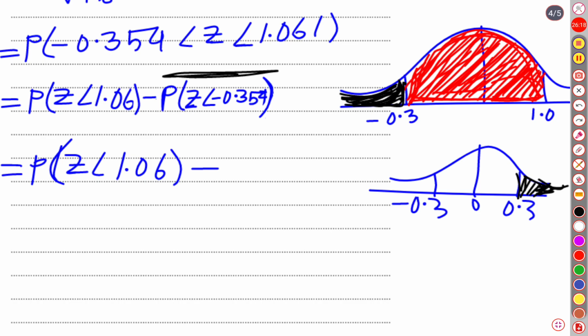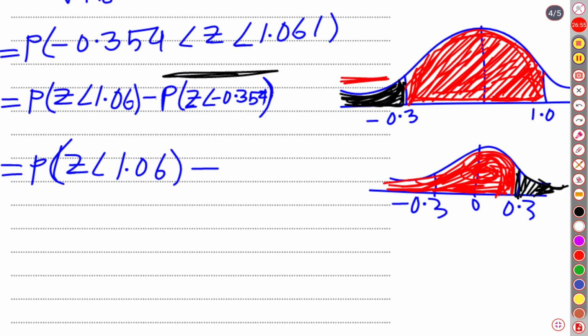If we subtract the left side when the z score is 0.3, let us do the subtraction of the left side. We will subtract the whole of this red shaded part from 1. If we subtract this red shaded part from 1, then we will find our tiny part when the z score is 0.3. I think you have understood. This is how we can find the probability of this region.